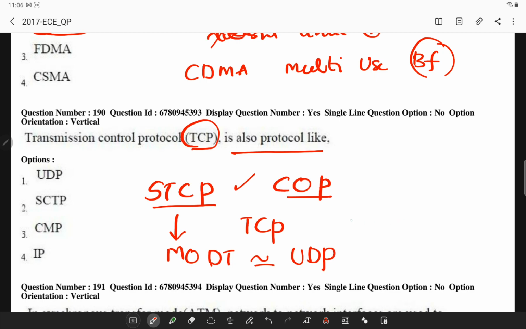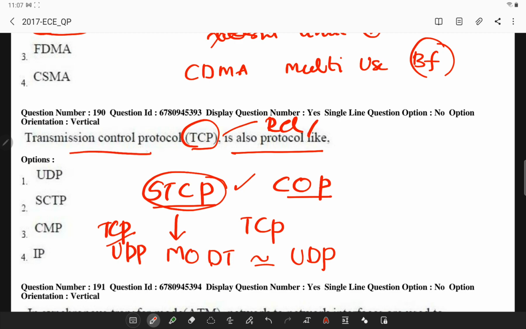For this category, SCTP is more suited than TCP or UDP. However, TCP generally provides reliable and strictly ordered transmission. So TCP is similar to SCTP.